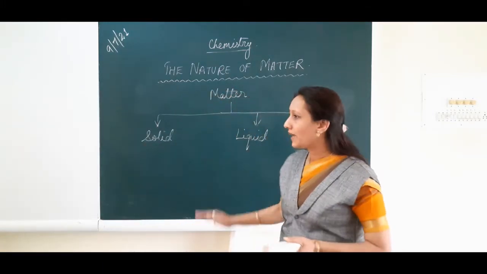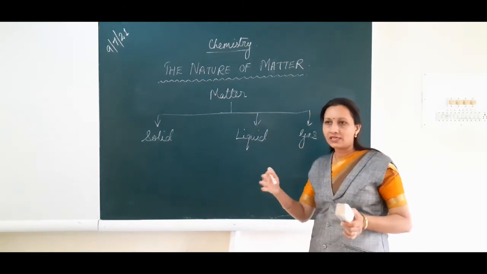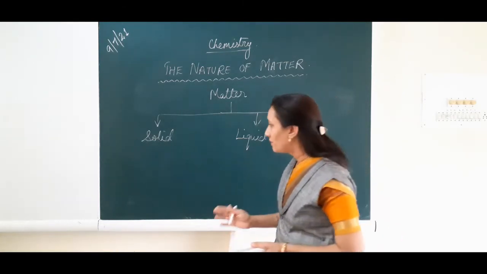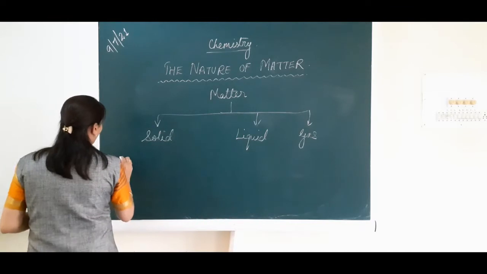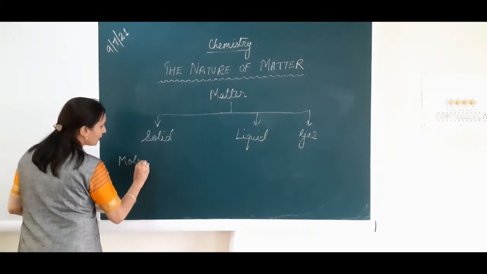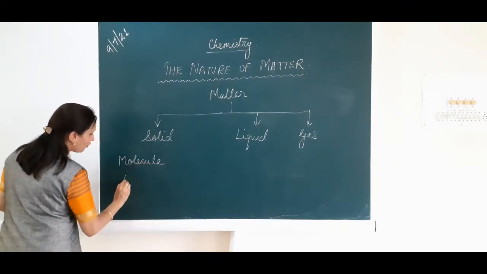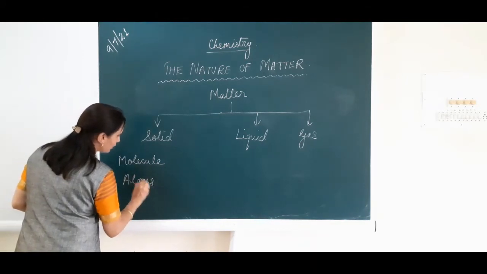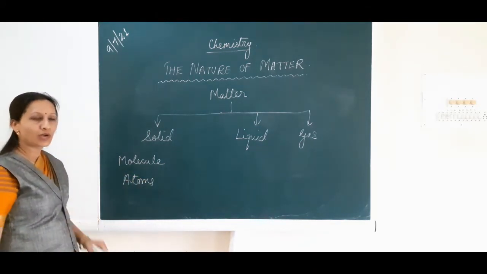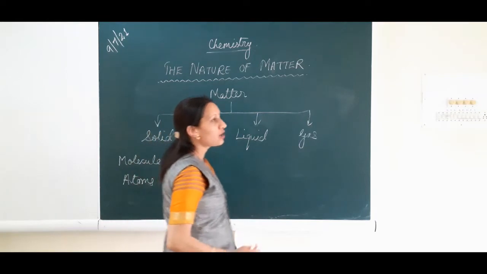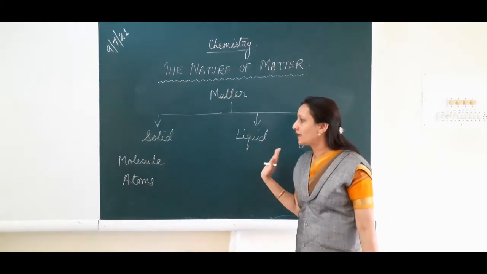Here I will be comparing these three states of matter by taking certain properties. But before that, you should know what are molecules and what are atoms, so that it will be easy for you to understand how we can compare these three states of matter.